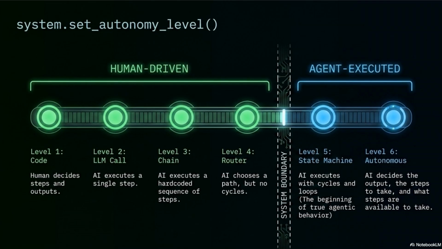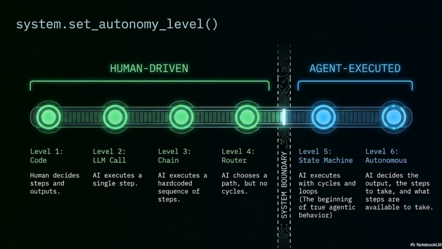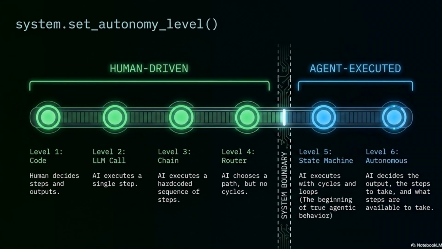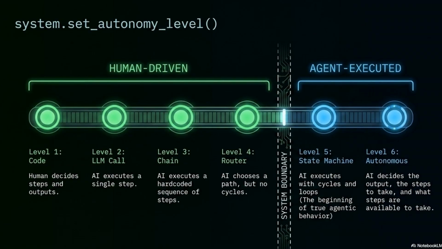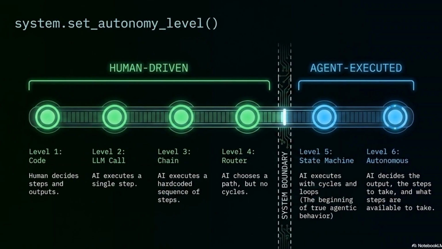Level 2. LLM call. AI executes a single prompted step, still human orchestrated. Level 3. Chain. AI executes a hard-coded sequence of steps, deterministic, no deviation. Level 4. Router. AI chooses which path to take, but cannot loop or cycle. Level 5. State machine. AI executes with cycles and loops.